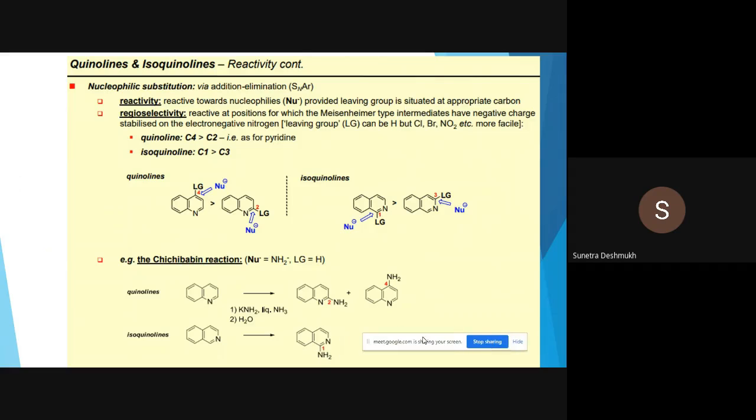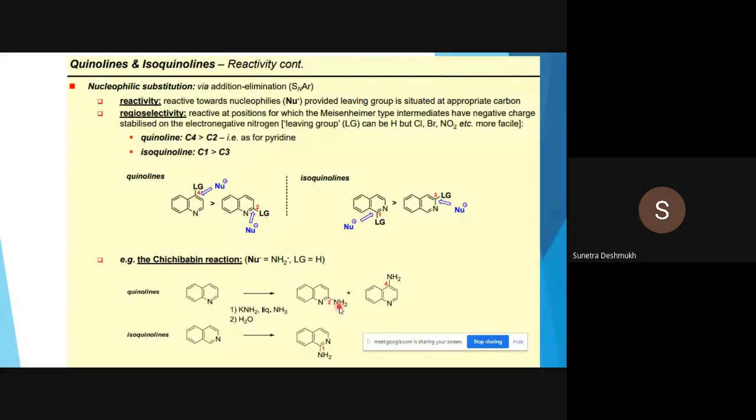Now we'll go to the Chichibabin reaction. The Chichibabin reaction is a very famous reaction among nucleophilic substitution reactions.